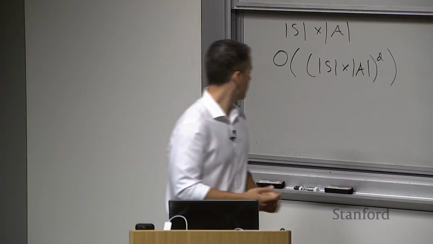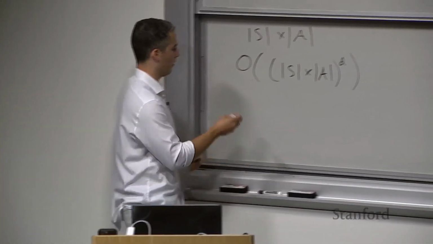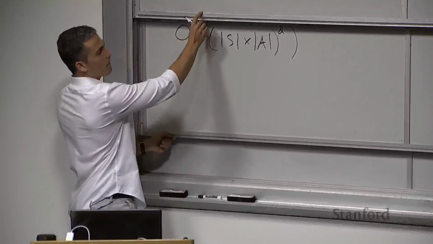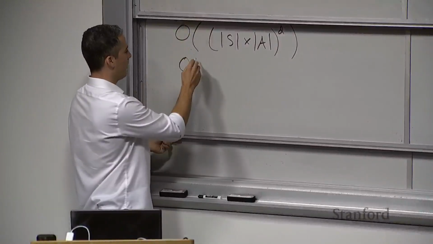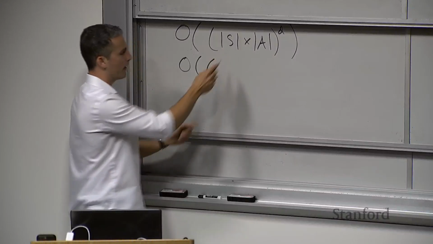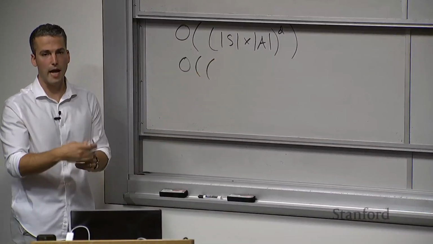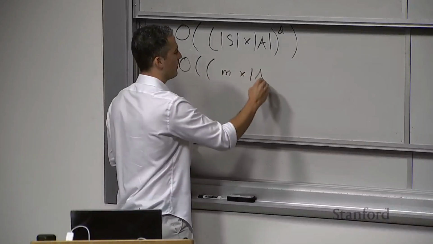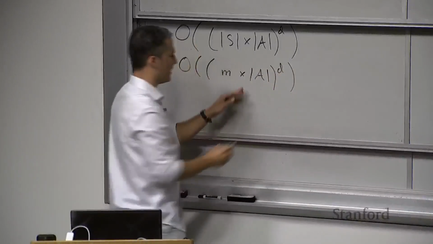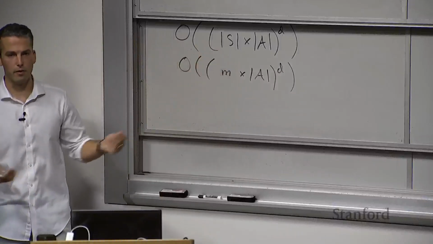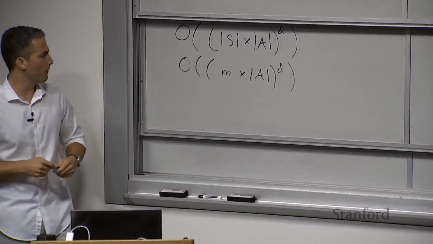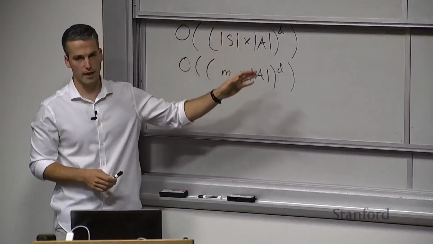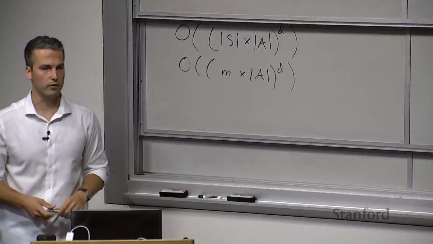As a result, we end up with a computational complexity of, is everyone able to see this board? Yeah? Okay, cool. Instead of the size of the state space, we're only taking m samples of the state transition. So now we have a factor of m times a to the d, where presumably m is smaller than a. Otherwise, we wouldn't really be using sparse sampling. So we've reduced our computational complexity from s times a to the d to m times a to the d using this sampling-based approach.